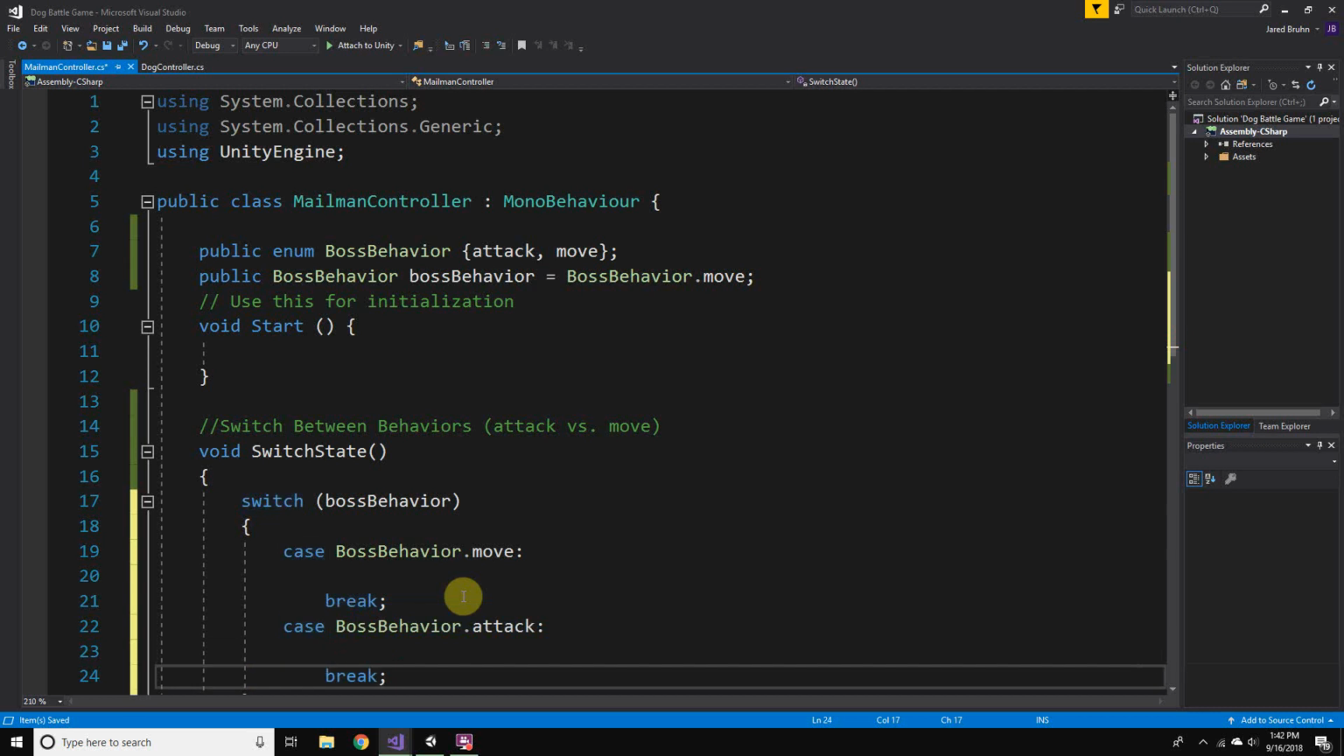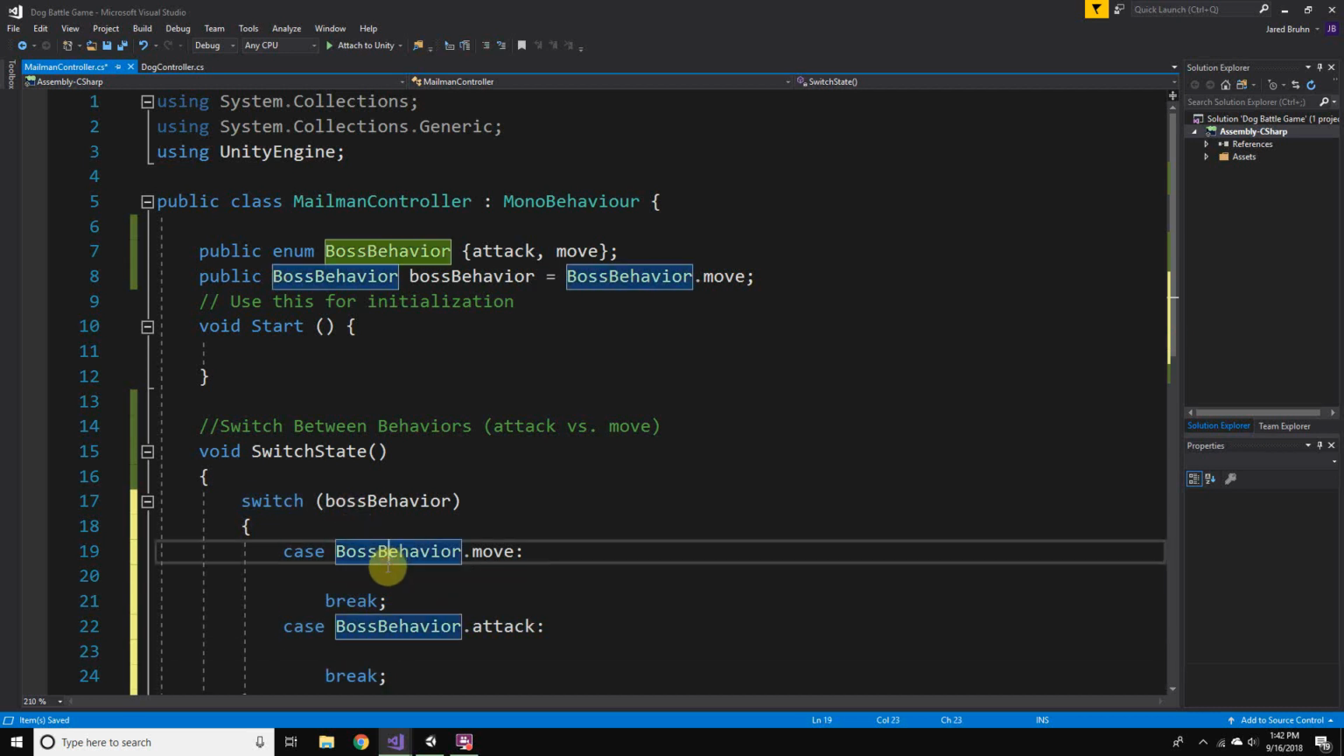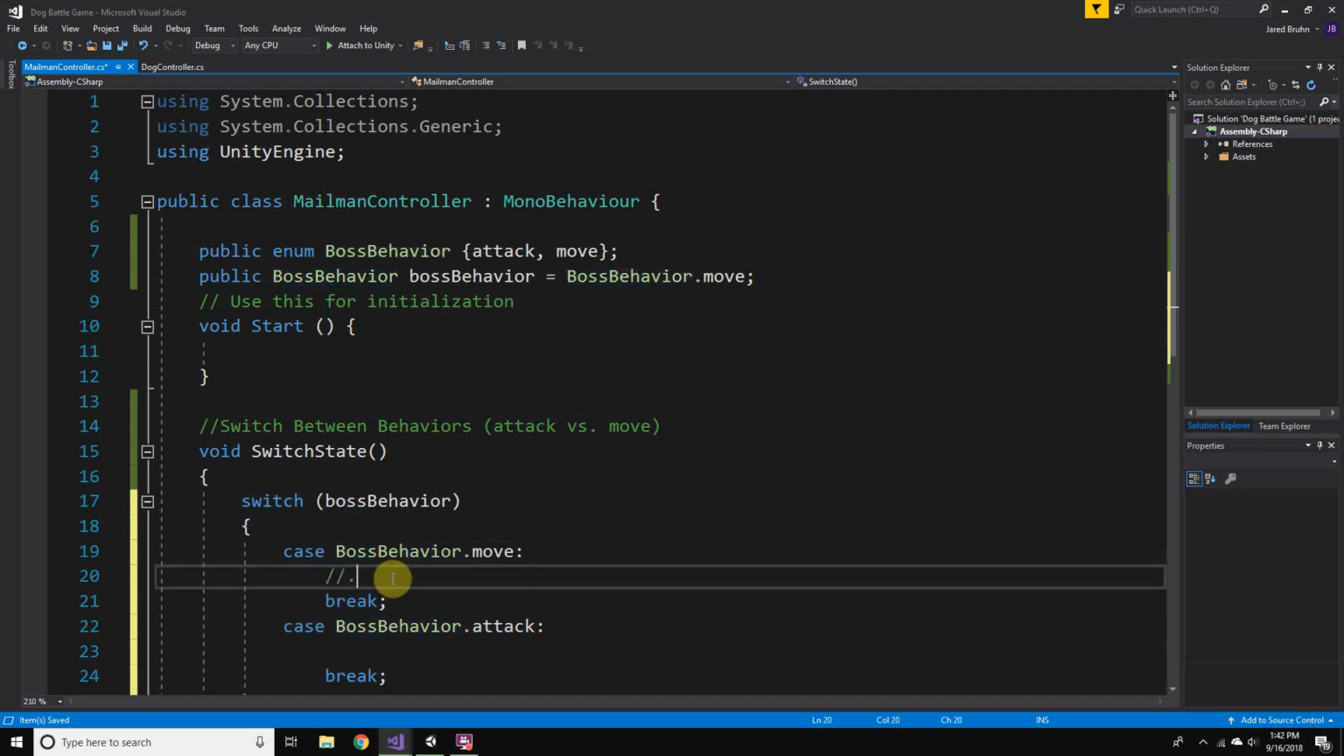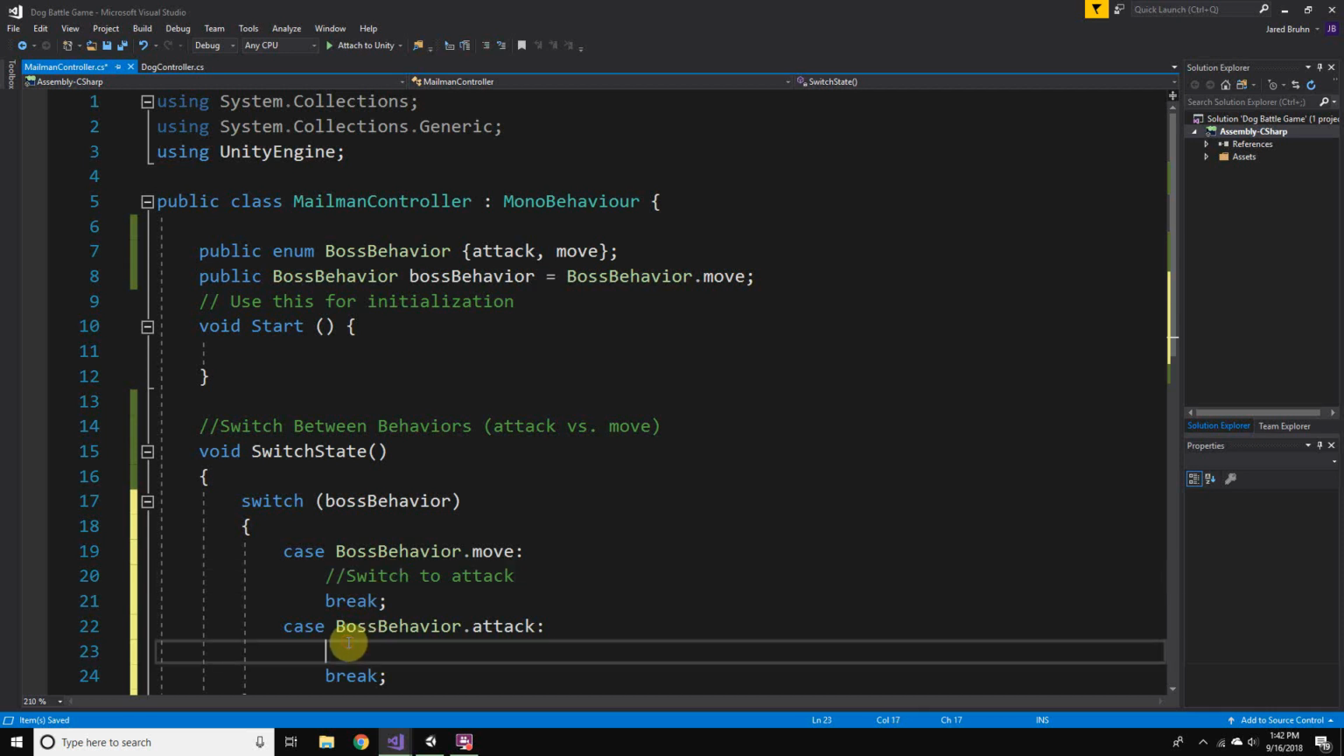Okay, it's a good time to do some pseudocode here. If we're already moving and we're triggering switch state, then we want to switch to attack. And then same for attack. If we're switching from attack, oops, I'm using the word switch a lot, aren't I? Switch to move.